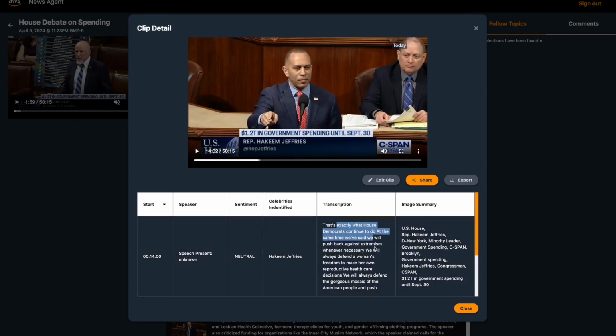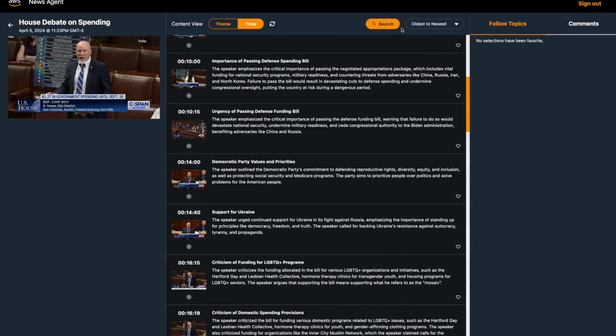So we have that in the transcription. It's by Hakeem Jeffries and so forth. We also have other metadata like describing what's happening inside the images and frames that are sampled. That can read off different text that's on screen, as well as process just the general scene setting of where they are. So for example, that this is a particular House type of proposal that's being made in Congress. And so it's from here that we can then enable different searches as well.